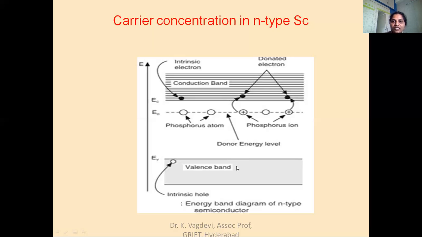So the charge carriers in the N-type semiconductor are holes in the valence band, and electrons in the conduction band, which are created in two ways. One is when the phosphorus atom goes from the donor energy level to the conduction band, and the other is when a valence electron goes from VB to CB, thereby creating a hole. So holes are created only in one way, whereas electrons are created in two ways. That's why electrons are the majority charge carriers in N-type and holes are the minority charge carriers.